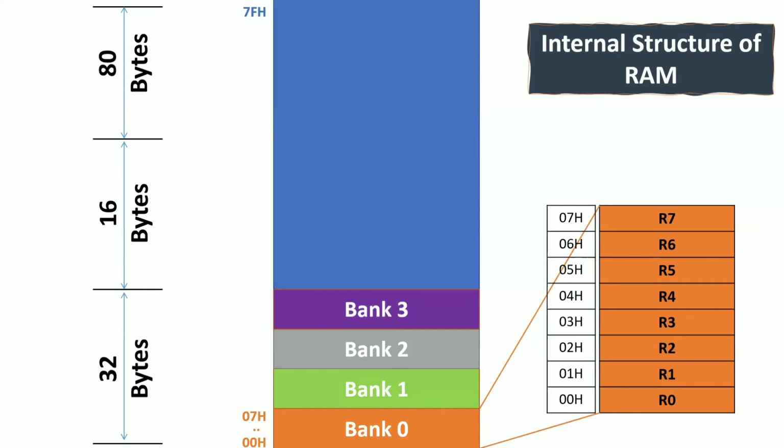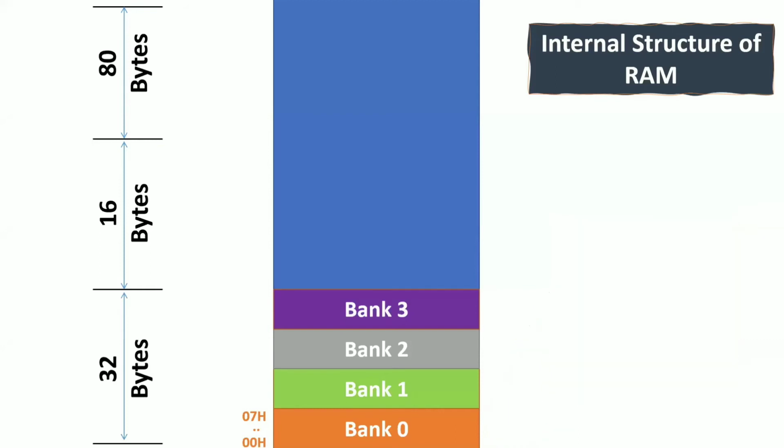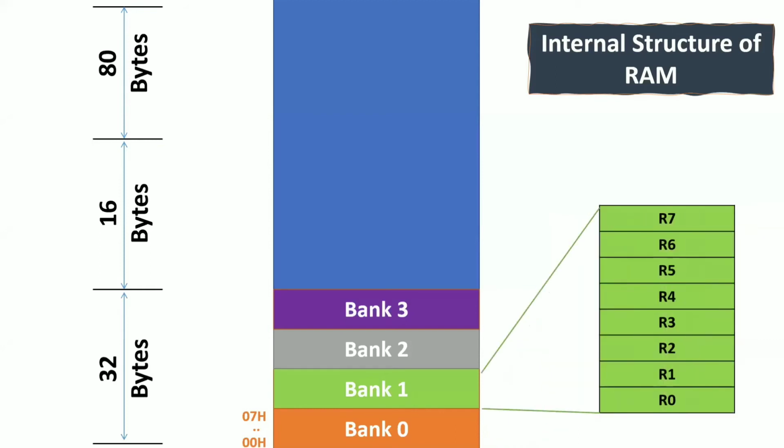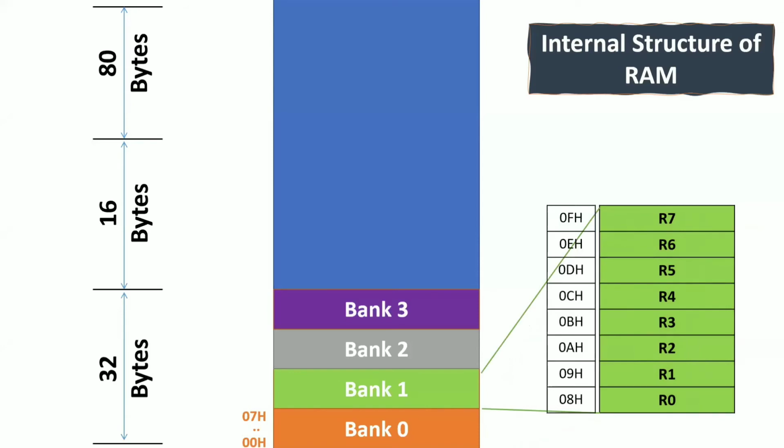08H. That means again the bank 1 consists of how many memory locations? R0 to R7. Okay, and the next address location of the bank 1 is nothing but 08, 09, and after 09 you will start with 0A, not 10. Why? Because in hexadecimal after 9 we will get A, B, C, D, E, F. After F you will get 10.